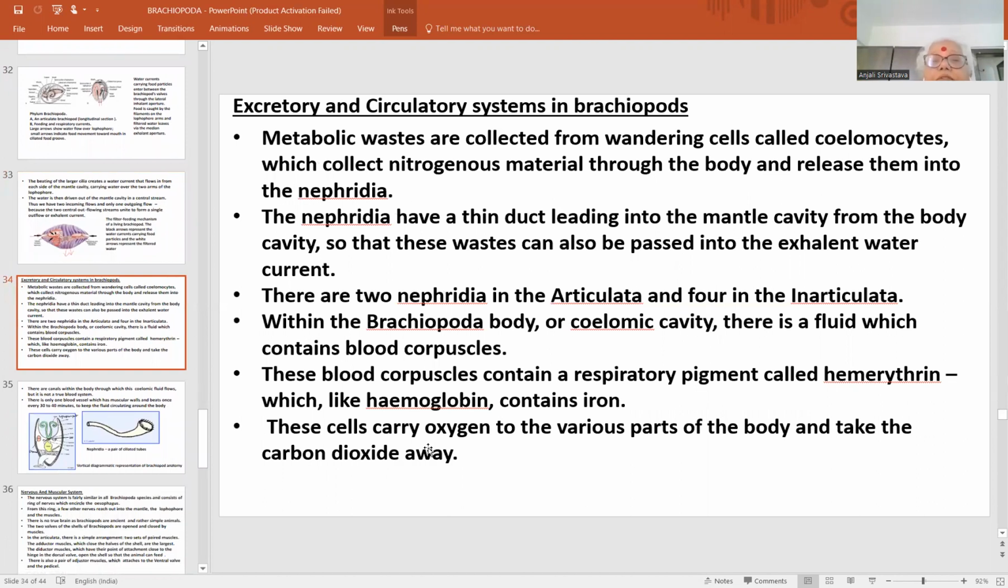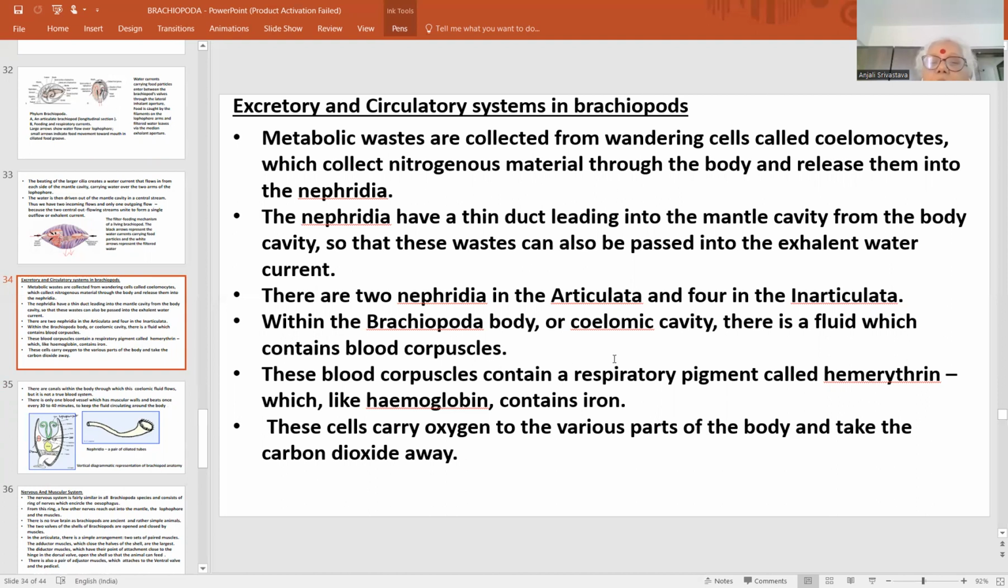Then the excretory and circulatory system. We have already seen the circulatory system earlier. Circulation is mainly meant for assimilation, to distribute the digested food particles. The excretory system is formed of a pair of ciliary tubes, and certain nephridia-like structures, along with certain cells called coelomocytes, through which the excretory or metabolic wastes are collected, and they are released into the nephridia-like ciliary tube structure, through which these wastes are passed out into the exhalant water current through these two nephridia. There are two nephridia in Inarticulata and four in Articulata.